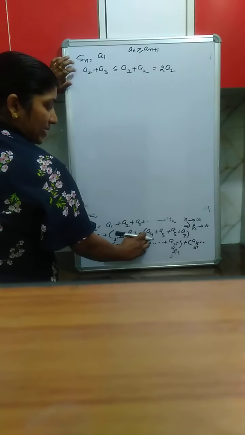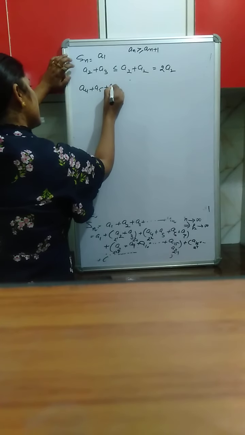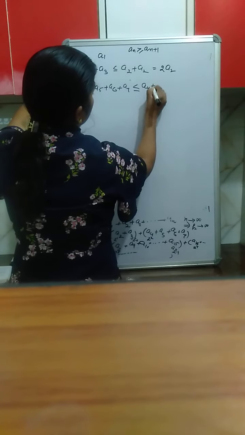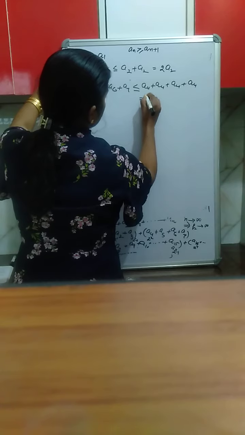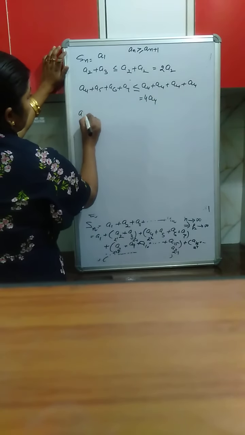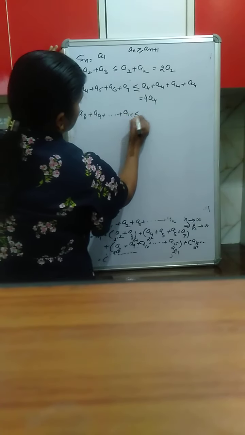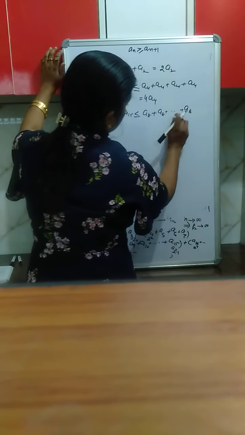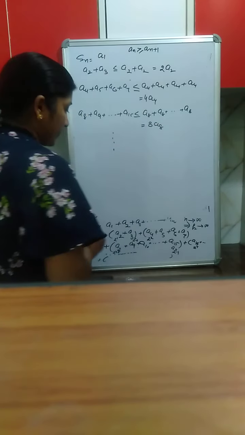Next, the group contains 4 terms, a4 plus a5 plus a6 plus a7. So these are all less than or equal to a4 plus a4 plus a4 plus a4. How many times? This is 4 times a4. The next group has 8 terms, a8 plus a9 up to a15, and this is less than or equal to a8 plus a8 and so on, 8 times, so it is 8 a8, and so on.